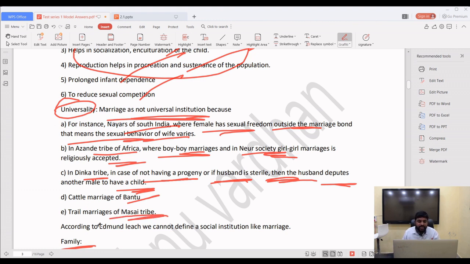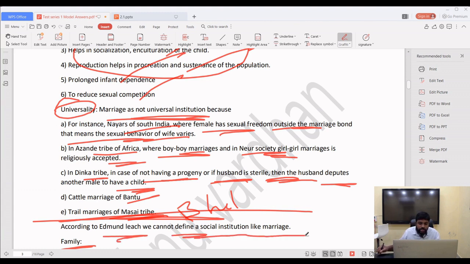Trial marriages of the Basai; trial marriages are also present in our Indian tribal communities. So from these points, what I am telling is that there is no universality of marriage. There are variations in the definition of marriage. Finally, yes, the universality of marriage is not there, but according to Edmund Leach, we cannot define a social institution like marriage. There are some functions and some significance to marriage, but we cannot come to a conclusion that marriage means this only.